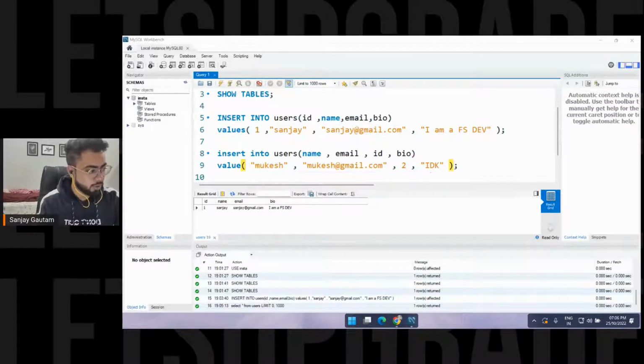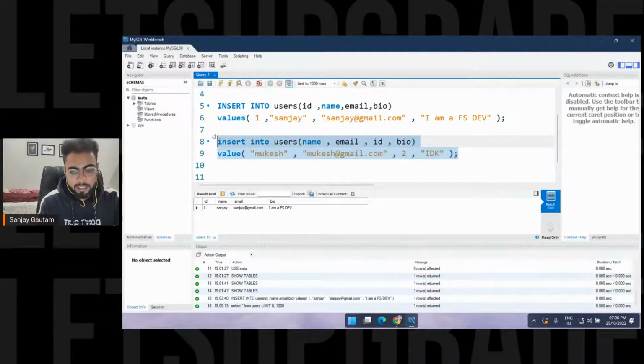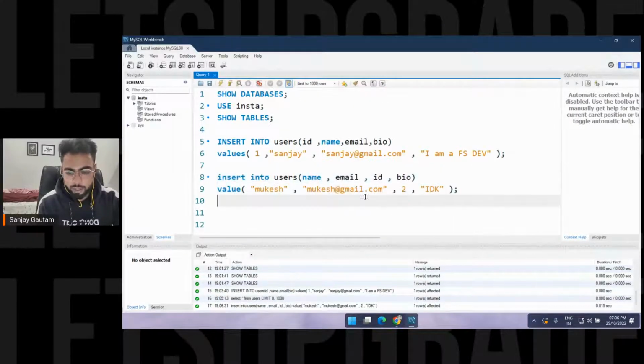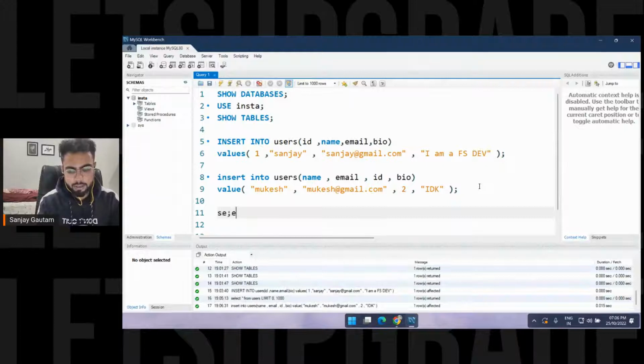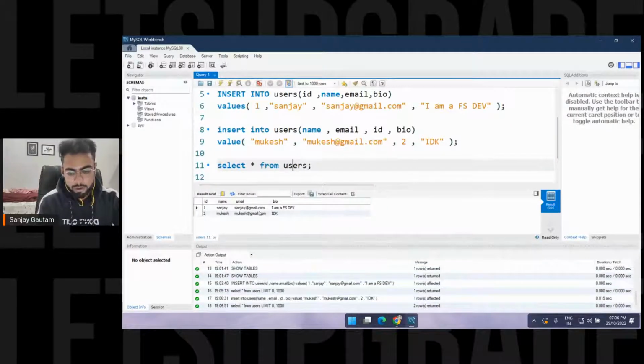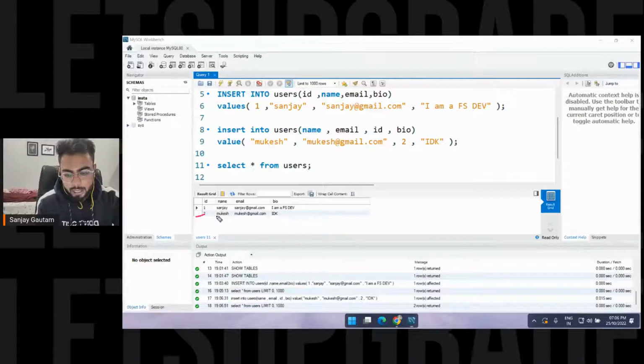That's why I'm doing this one more time. Now let me select this whole thing and click here. So this is also added. This data got added here. To see all the data, just use this command select to see the data from the table. We are going to come back to this command to see if everything is working fine. I'm going to execute this command here. So see, now another data is also added here: ID 2, name Mukesh, email, and the previous data is already present here.